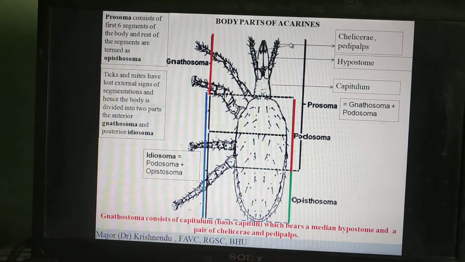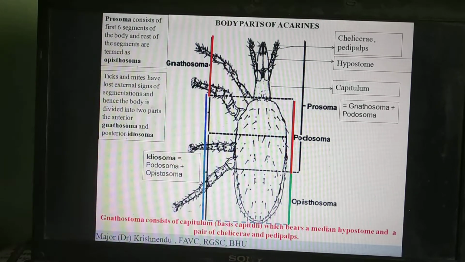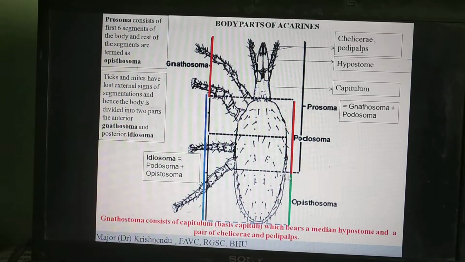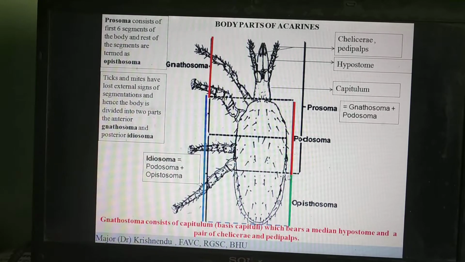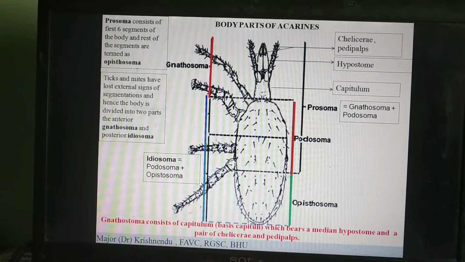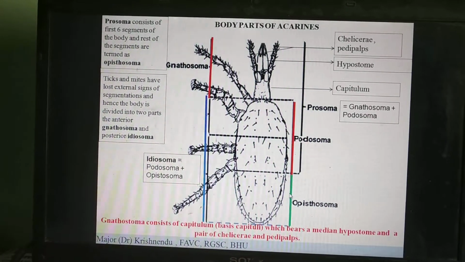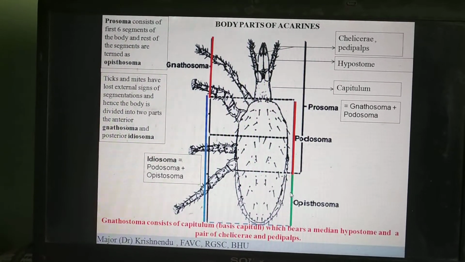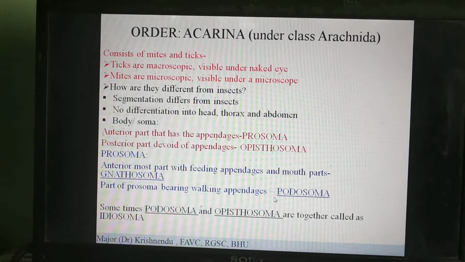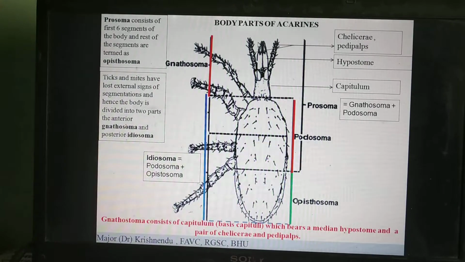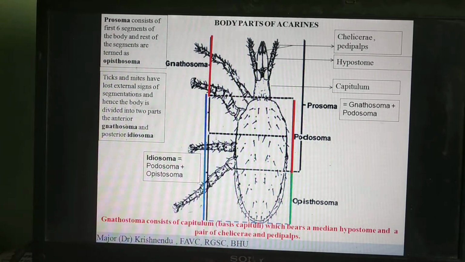So this part which bears the appendages is called the prosoma. And the part which is devoid of the appendages is called the opisthosoma. Now, if you look at this prosoma, the part bearing the appendages, it consists of 2 regions.